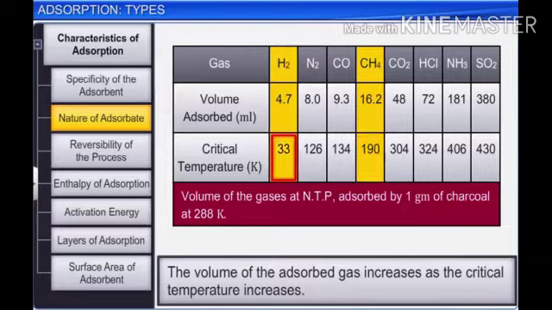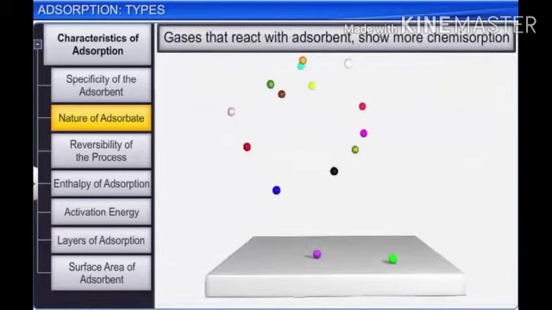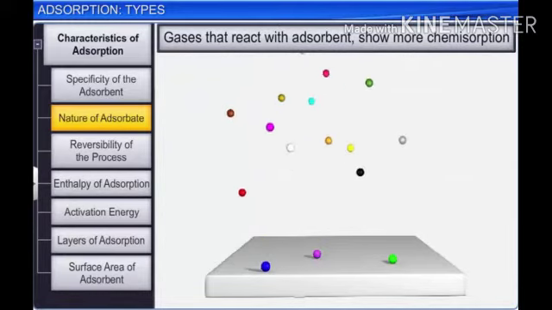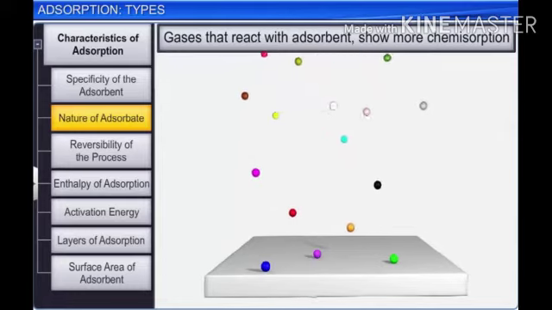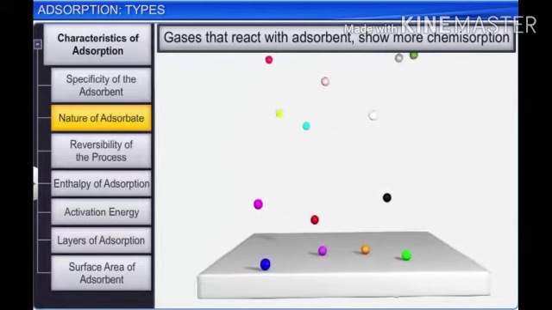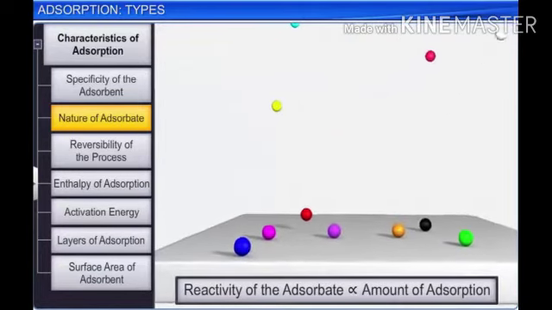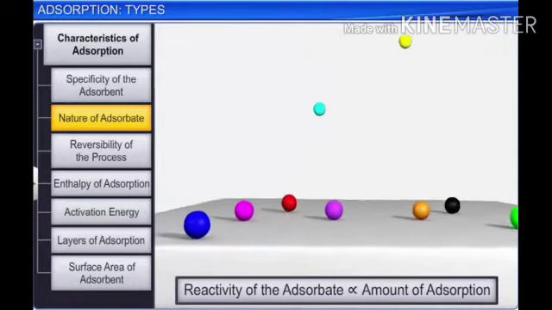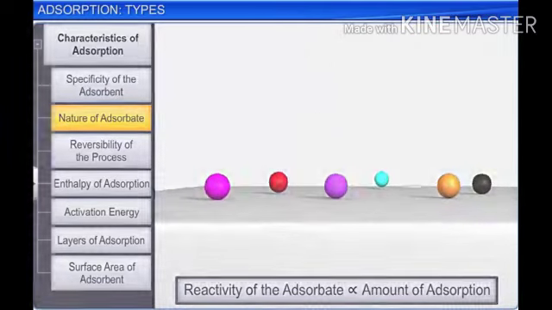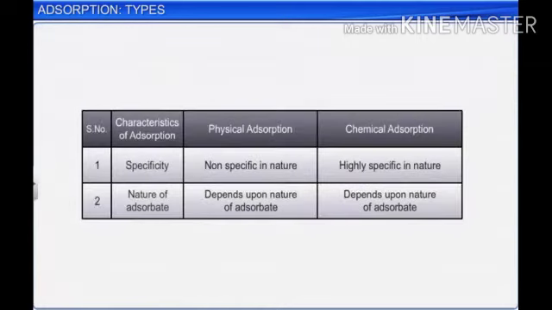Kelvin respectively. And in chemical adsorption, no correlation is seen between the amount of gas adsorbed and the critical temperature of the gas. But adsorption depends upon the chemical nature of the gas. Greater is the reactivity of the gas or adsorbate, greater is the amount of adsorption. Therefore, we can say that both physical and chemical adsorption depend upon the nature of the adsorbate.